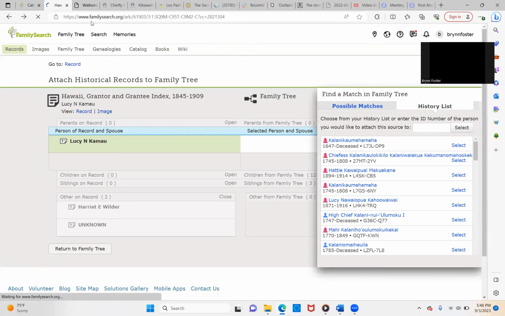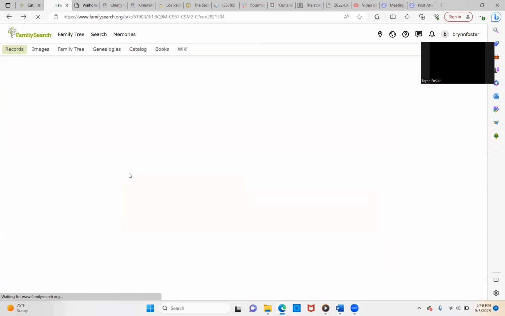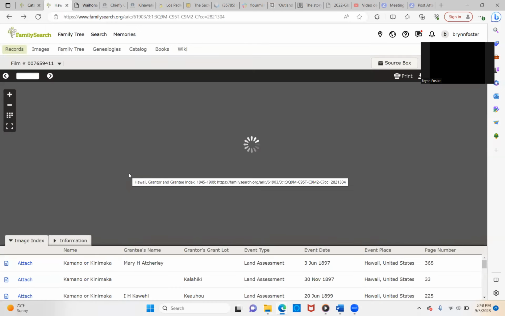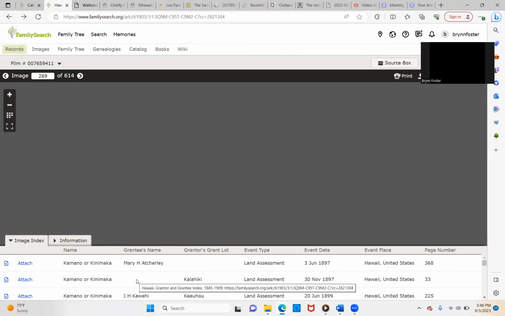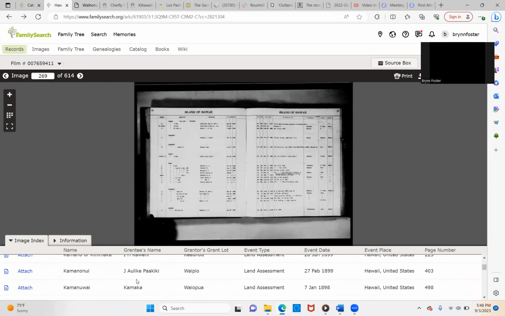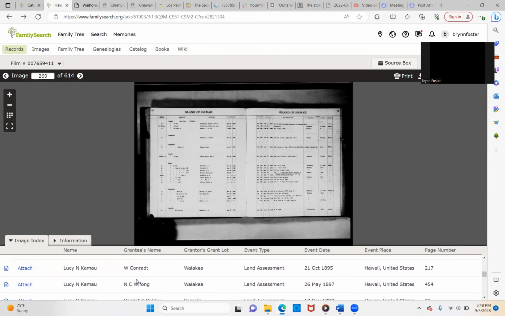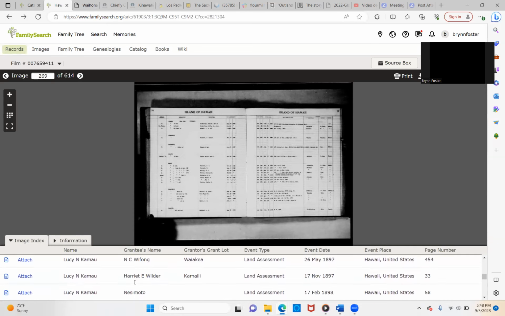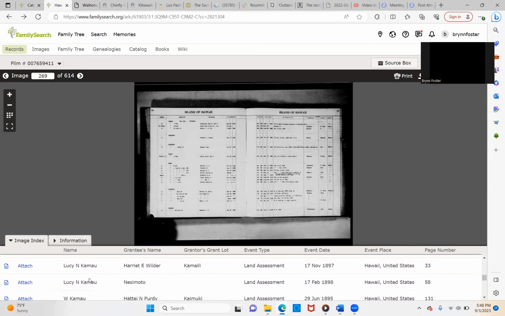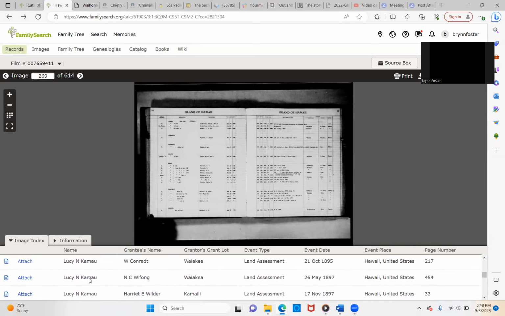So you can also go and do a lot of this searching. There's so much you can do that you kind of have to take a break sometimes because it can be an all encompassing experience. So if you can see, Lucy Kamau has a lot, which is great.